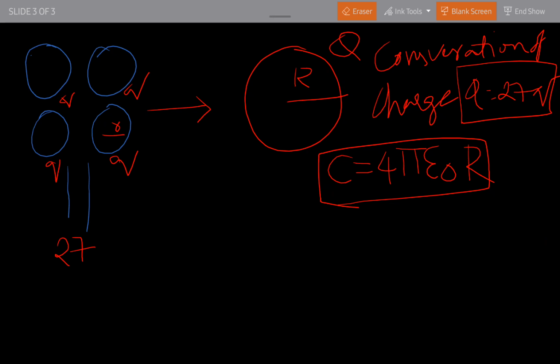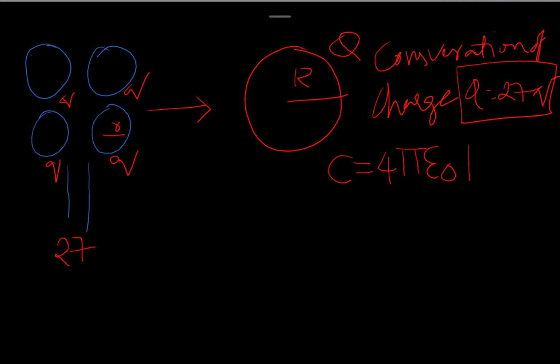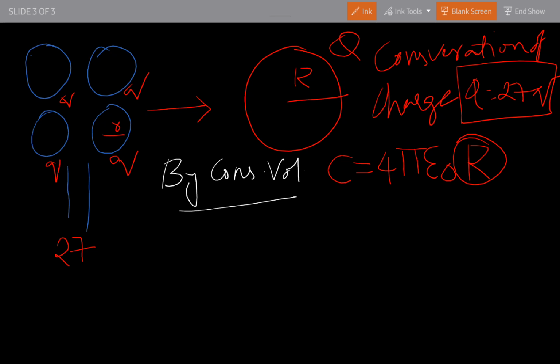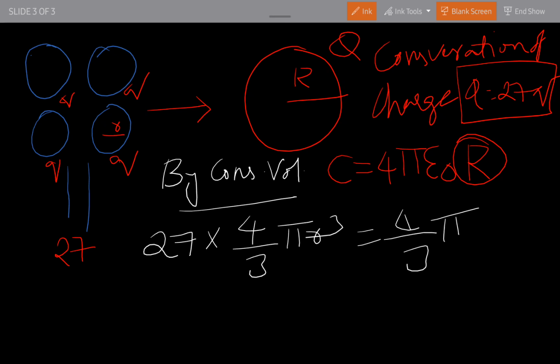But we want R, so how can we find it? By conservation of volume. How? 27 times the volume of a small drop, 4 by 3 pi r cube, equals the volume of the bigger drop, 4 by 3 pi R cube.